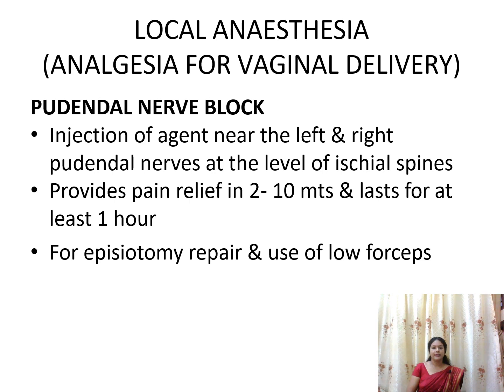Next is local anesthesia or analgesia for the vaginal delivery. The first one is pudendal nerve block. It is the injection of an agent near the left and right pudendal nerves at the level of the ischial spine. Usually we give it at the level of the ischial spine on the right and left side. That is, we are directly blocking the pudendal nerves. Within 2 to 10 minutes it will produce pain relief, and this effect will last for 1 hour. We can use it for suturing the episiotomy wound, and in case of low forceps operation also we can use it.